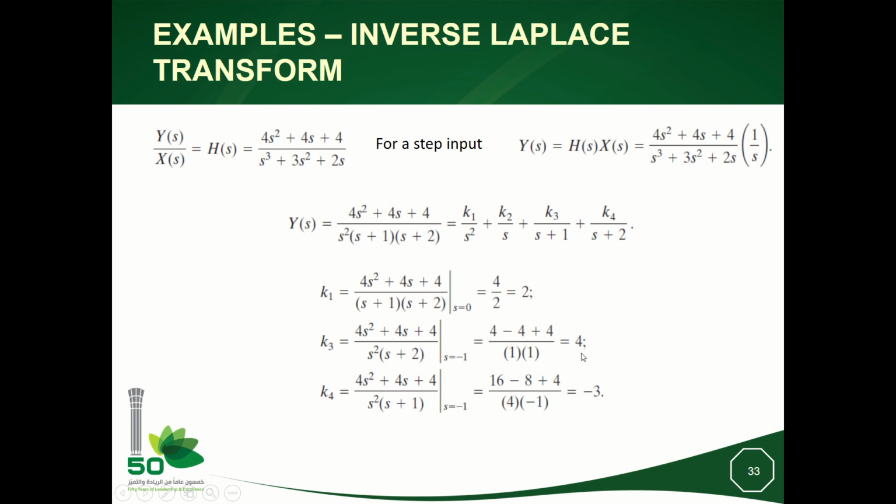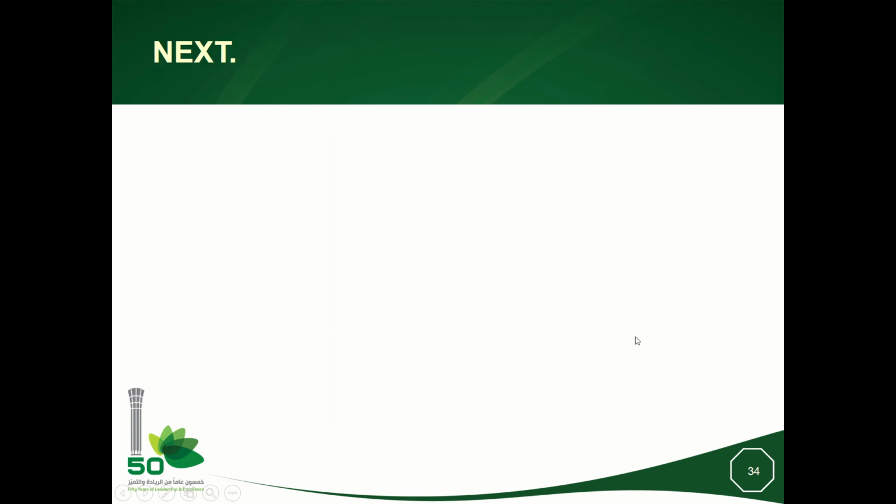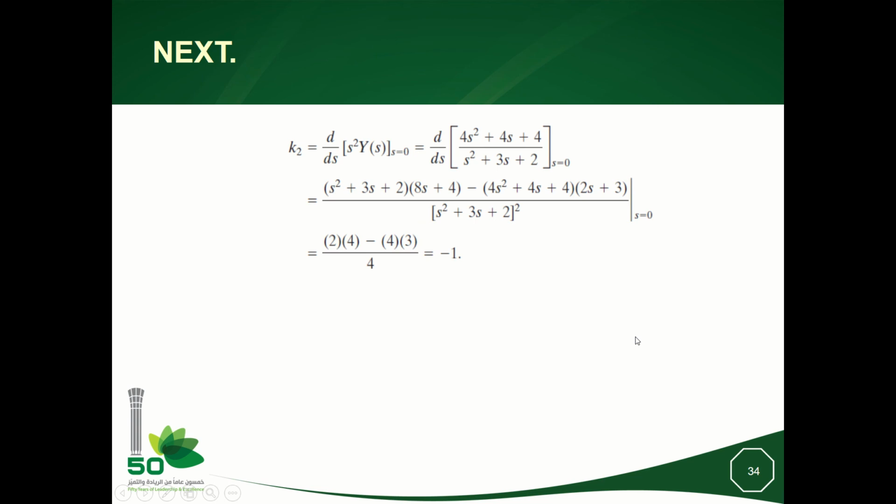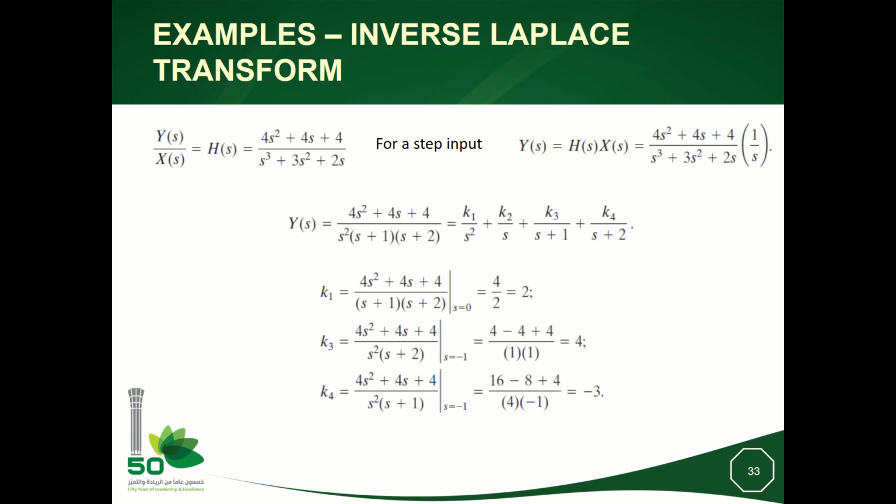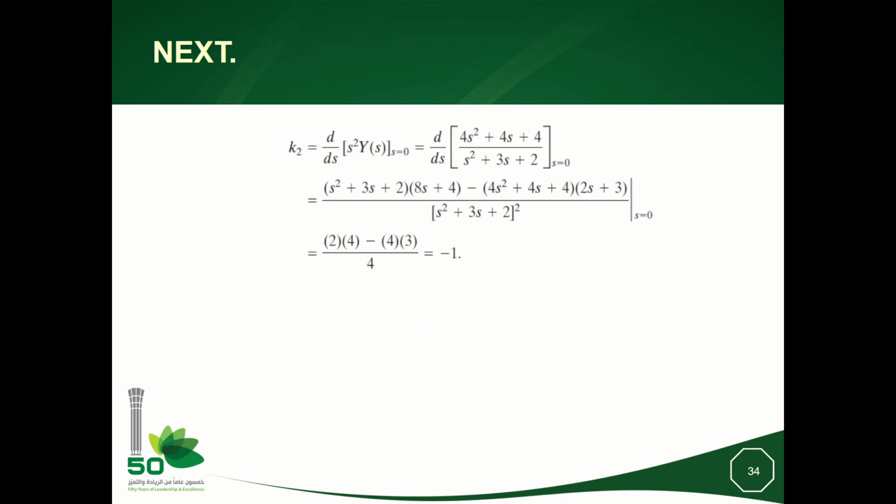So this gives these values. And at the end, I can expand ys as follows.